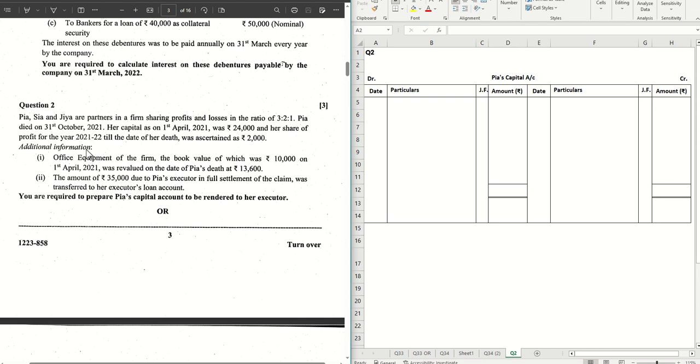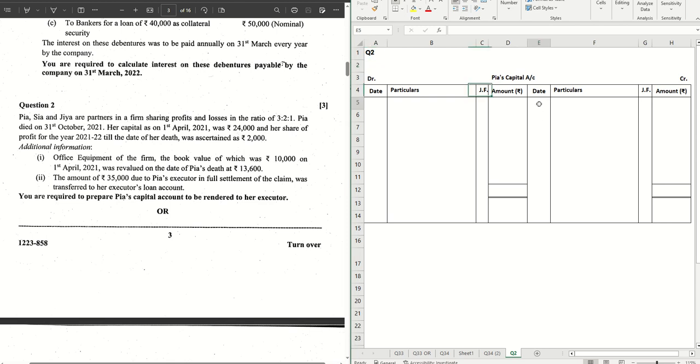This is a sum of death where we have to prepare only Pia's capital account, one of the partners. So let's see what all we have. We have the old ratio given to us, which is 3 is to 2 is to 1. Pia died on 31st October 21. Her capital as on 1st April 21 was 24,000.